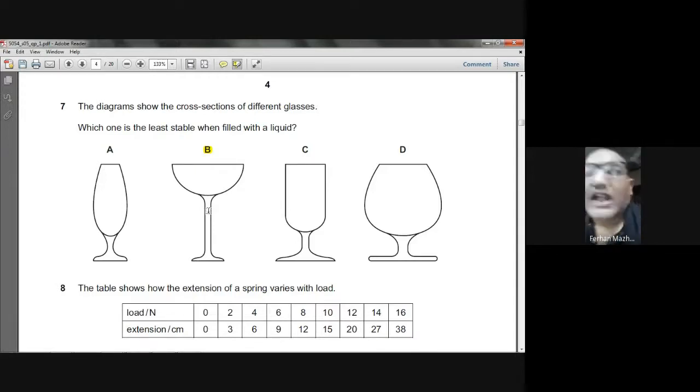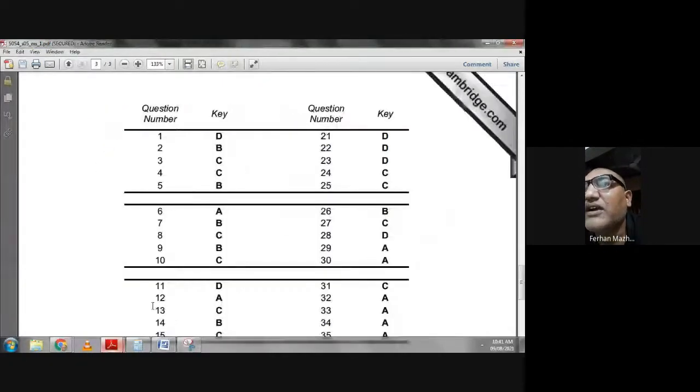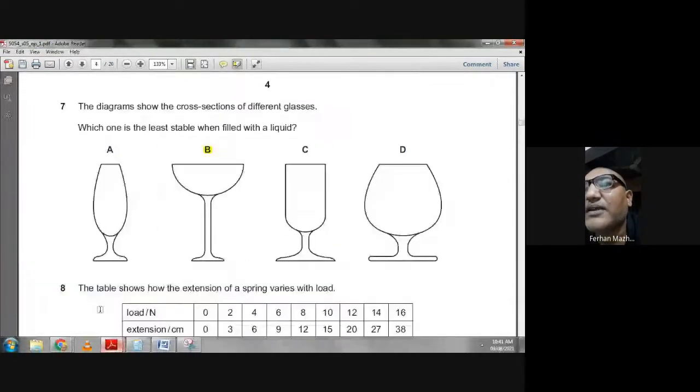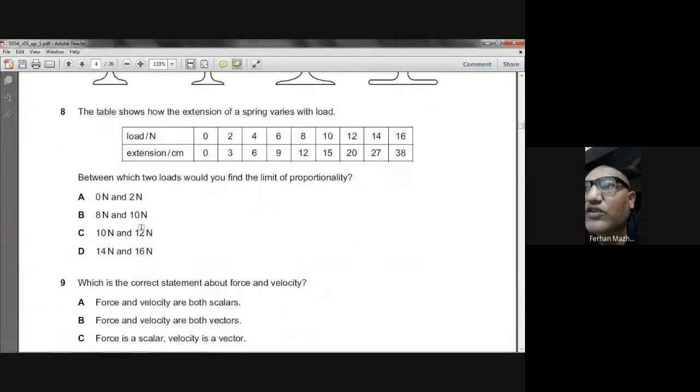Okay, so that is question number 7. B is the answer. Let's check the marking scheme. Question number 7. B is the right answer, ma'am. Okay, so we are going to the next question. The question is question number 8.